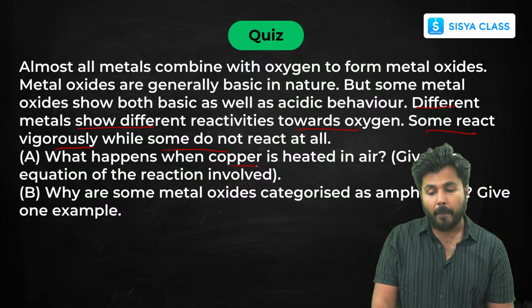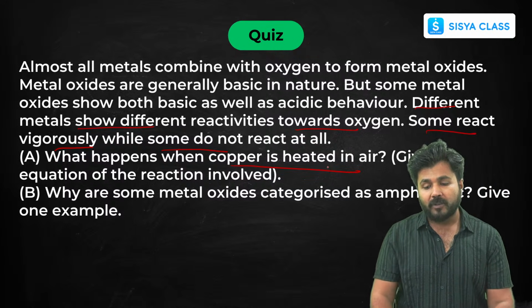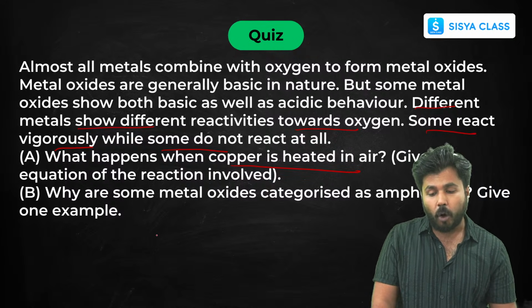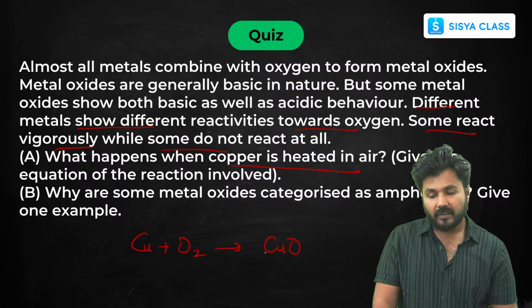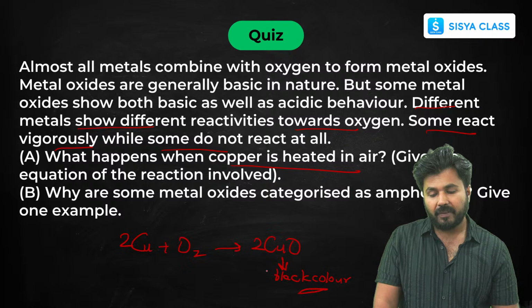What happens when copper is heated in air? So now when copper is heated in air, it will form copper oxide. We have seen the reaction. This is a black colored compound. You already have seen it in the previous chapter also.